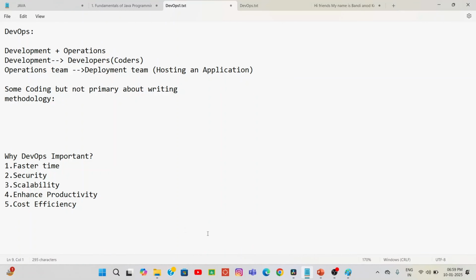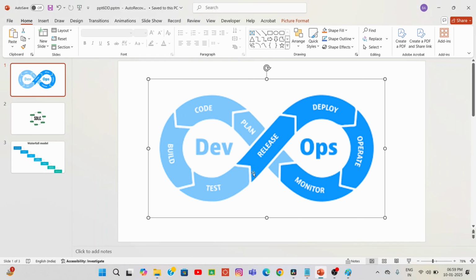Comment. Okay, now I will show you one diagram, then you will be able to understand. I said DevOps is nothing but development plus operations. In development there are mainly four stages: plan, code (which we can call implementation), build, and then test. Now coming to operations, there are again mainly four stages. Once the testing is complete, it will be released, then deployed, then operated, and then monitored. This is very, very important.